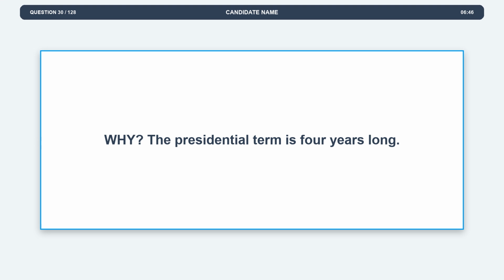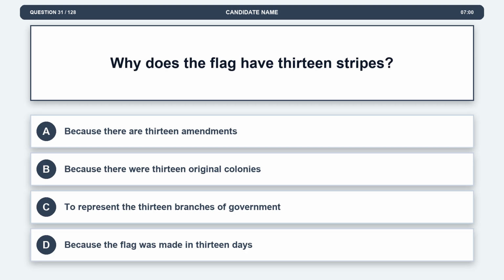Explanation. The presidential term is 4 years long. Question 31. Why does the flag have 13 stripes?